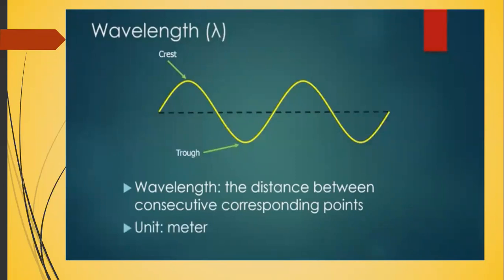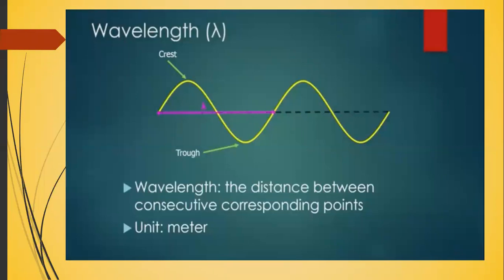Corresponding points are two points that match. They're identical points on neighboring oscillations in the wave. And that's what consecutive means, one right after another, so neighboring. There are literally an infinite number of places we could label or measure the wavelength. There are a few that kind of make the most sense.